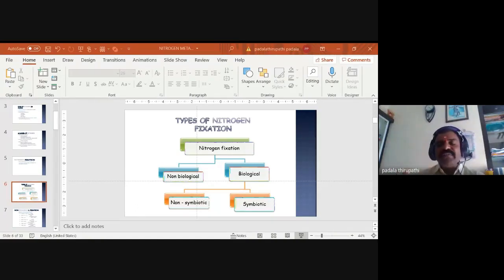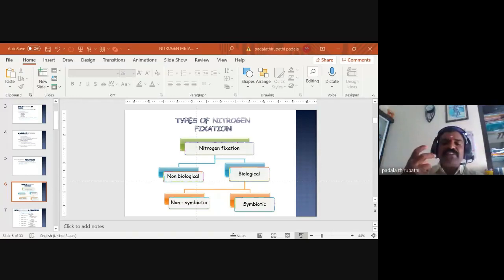Whether living organisms are involved in the fixation of the nitrogen, we can call it biological nitrogen fixation. In this biological nitrogen fixation, some microbes, whether bacteria or blue-green algae, are involved in fixing atmospheric nitrogen into the soil. This biological nitrogen fixation is again classified into two types: non-symbiotic biological nitrogen fixation and symbiotic nitrogen fixation.